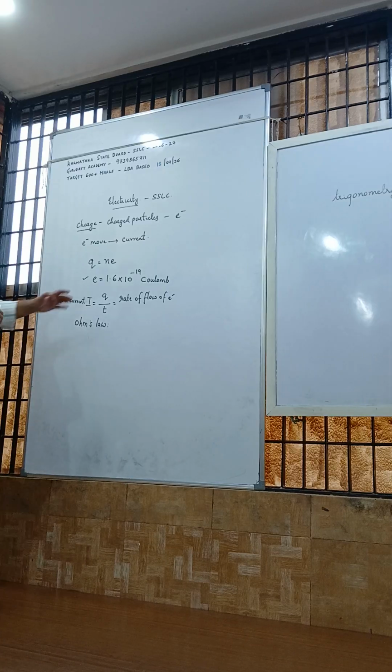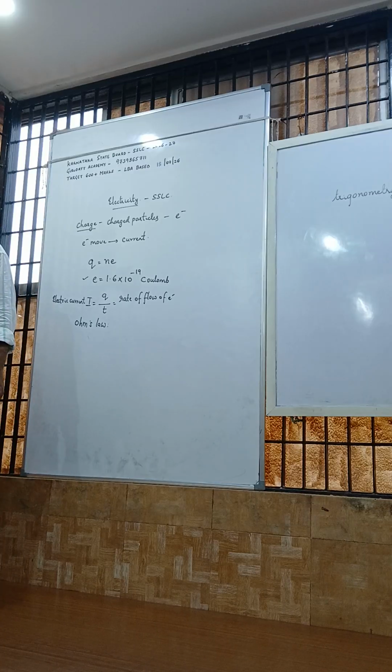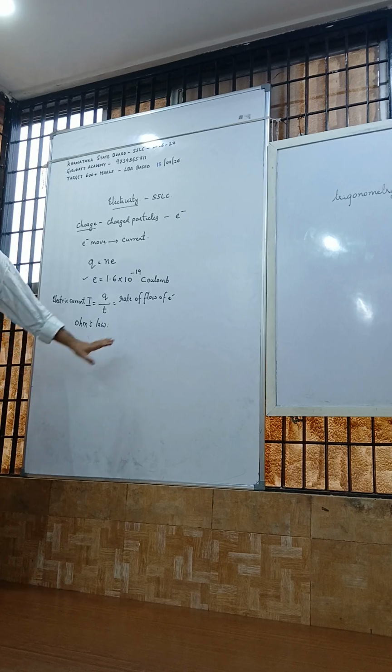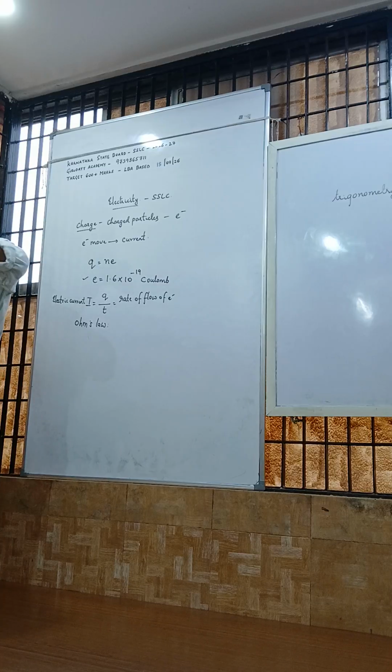Okay. So in this electricity chapter, what will be useful for us are conductors and insulators. Conductors, for example, copper and aluminum. Both are metals. Most of the wiring systems we come across, household wiring, are copper wires. Why copper? Because copper is a metal. Why metal? Metals are good conductors of heat and electricity.